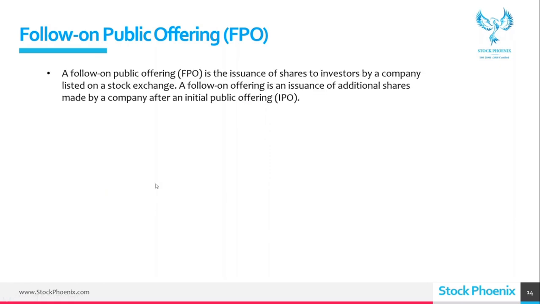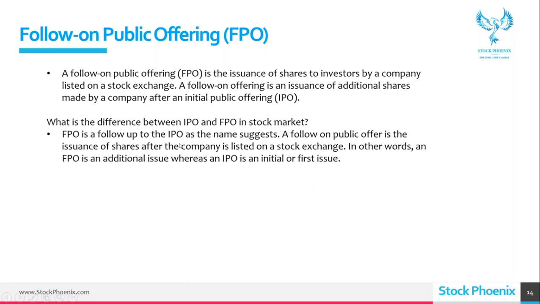So, a follow-on public offering or FPO is the issuance of shares to investors by a company listed on a stock exchange. A follow-on offering is an issuance of additional shares made by a company after an initial public offering. After IPO, the stock is already listed on the stock exchange, and if they still want to acquire funds or raise their volume, they will release this FPO at a low cost.